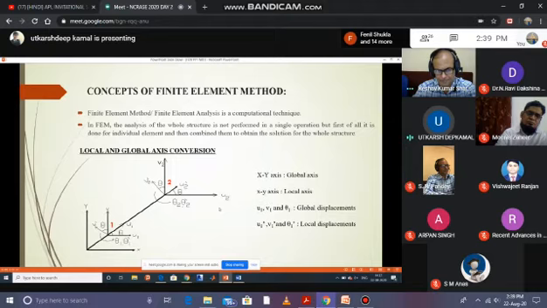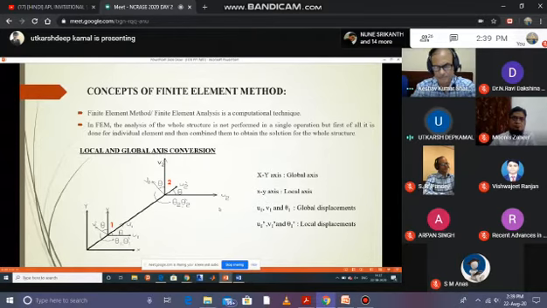Now, concepts of finite element method. As we know, finite element method is a computational technique. In finite element method, analysis of the whole structure is not performed in a single operation, but it is done for individual elements, then combined to obtain the solution for the whole structure. Now, local and global axis conversion. We have a local axis, then we convert it into the global axis for finding the stiffness matrix at the global level.